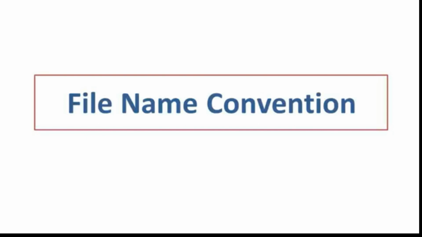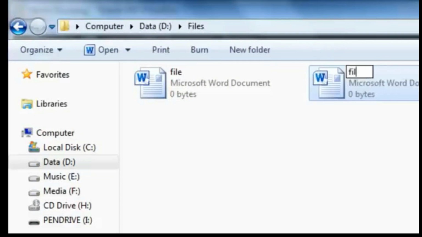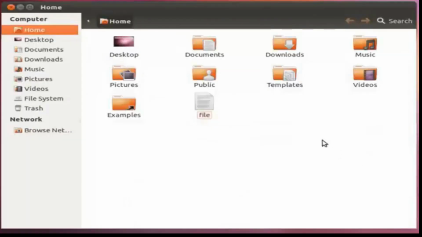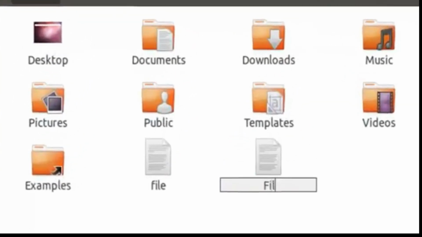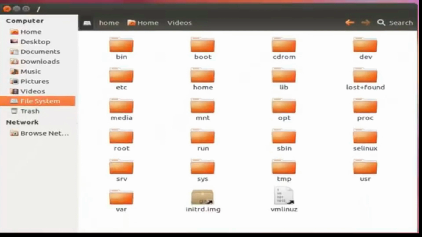Let's go on to file name convention. In Windows, you cannot have 2 files with the same name in the same folder. If another file gets the same name, you will get an error. While in Linux, you can have 2 files with the same name in the same directory, provided you use different cases. So, these are some of the features that Windows and Linux have.